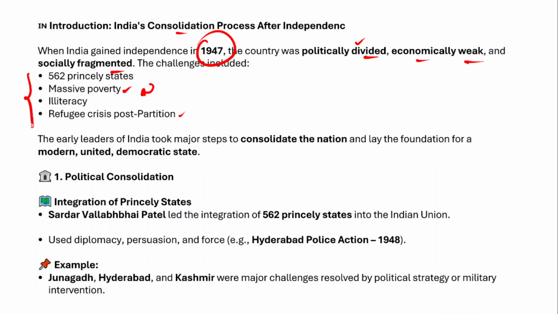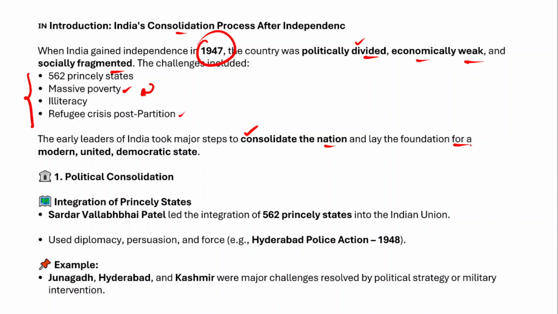However, the early leaders of India, immediately after independence, took some major steps to consolidate the nation in terms of polity, economy, education and international relations. So they took some major steps. Those major steps helped consolidate the nation and also laid the foundation for a modern, united and democratic state, right? So first let's understand the political consolidation.